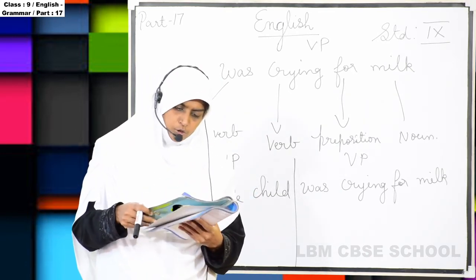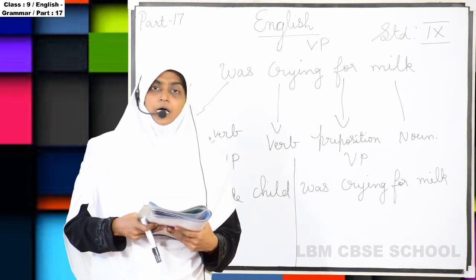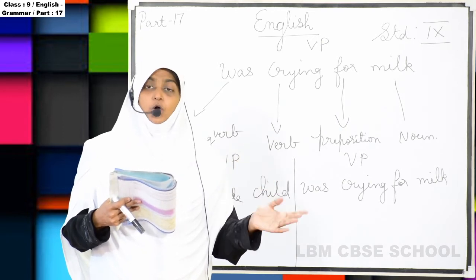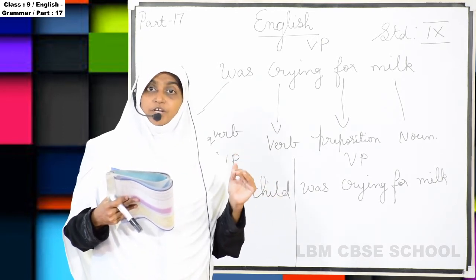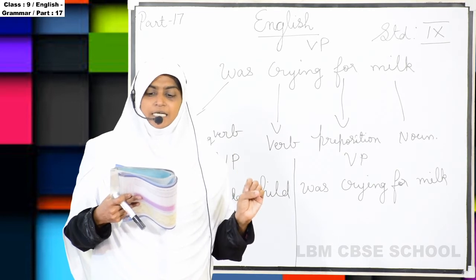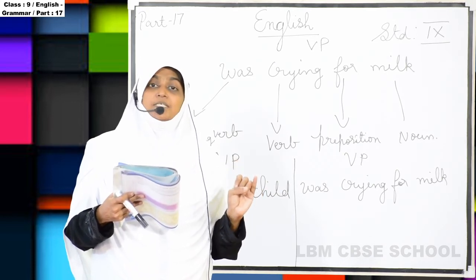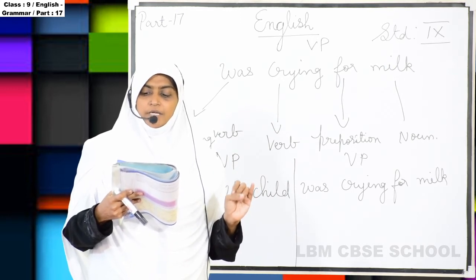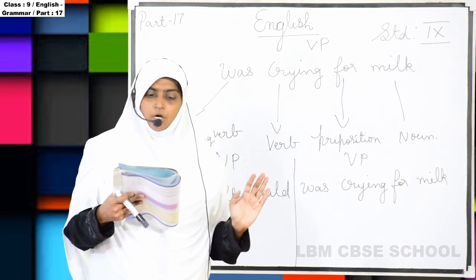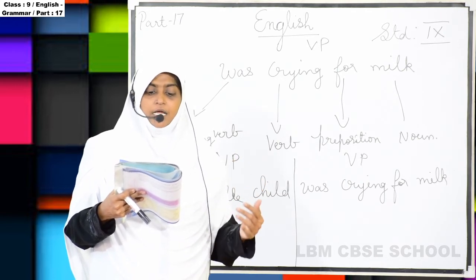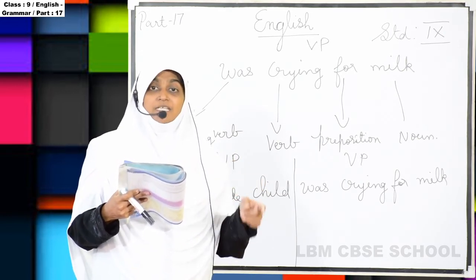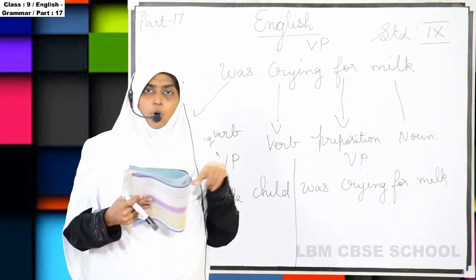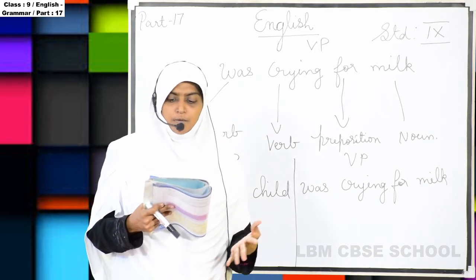And there is also the determiner, I told you. There are three different kinds of determiners. Articles, that is a and the, and possessives. Possessives are my, our, your, his, her, their, its. These are also determiners. And then demonstratives. Demonstratives means this, that, these, those. Everything they have given in a column. All of you read that, very very simple only.